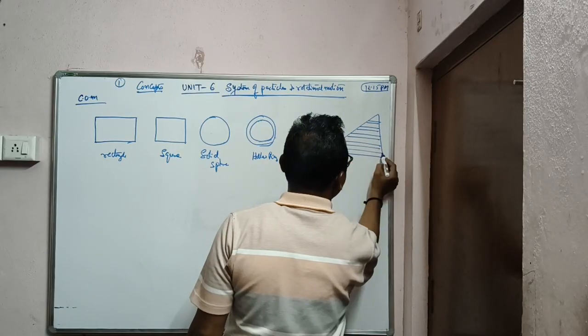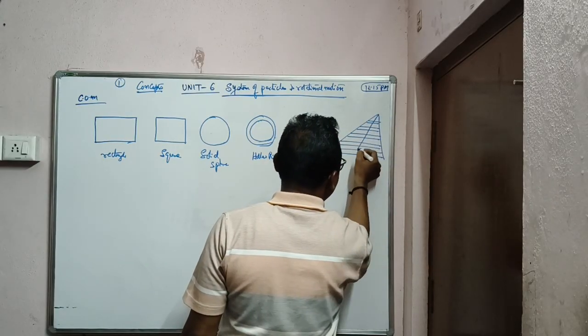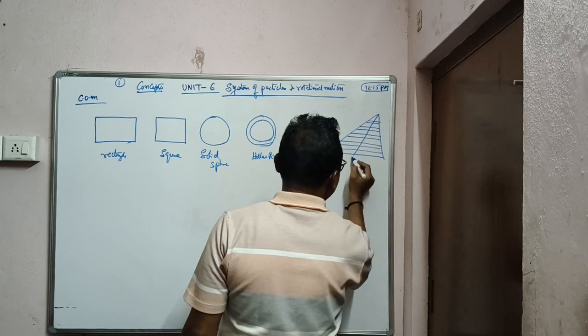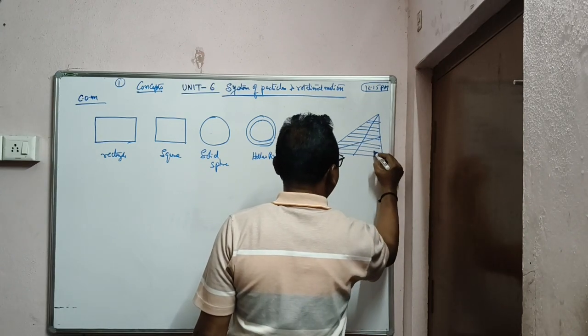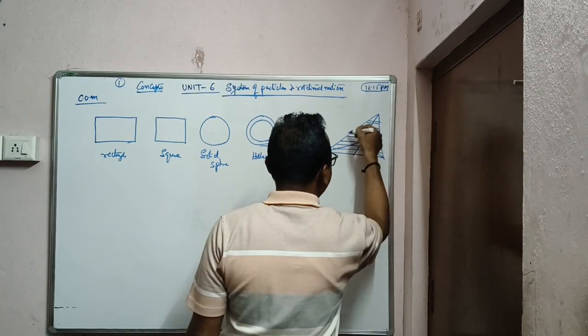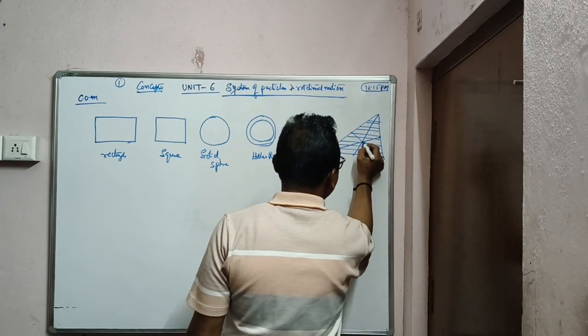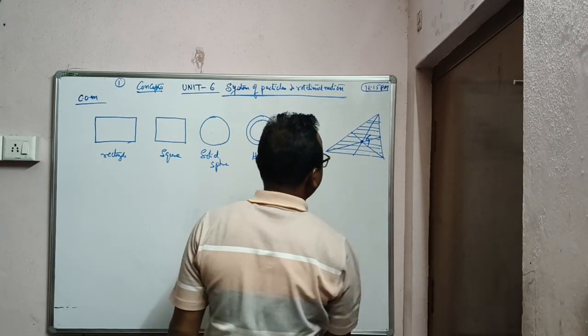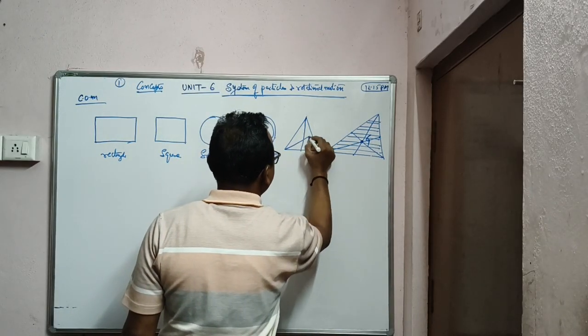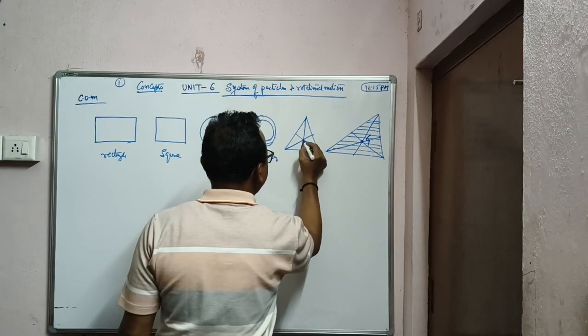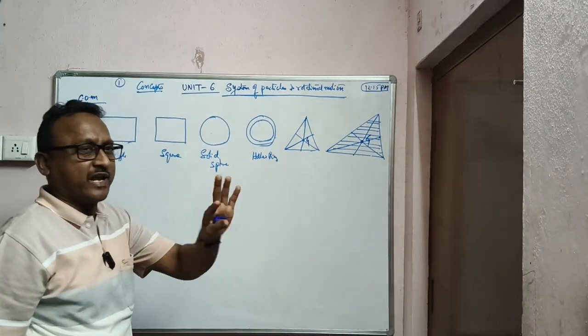For this triangle, what is the centroid? You can see the medians meeting at the center point. This is a median dividing into two sides. So this is the centroid here, for a triangle, the medians meet in the ratio of 2:1. This is the centroid or center of gravity.